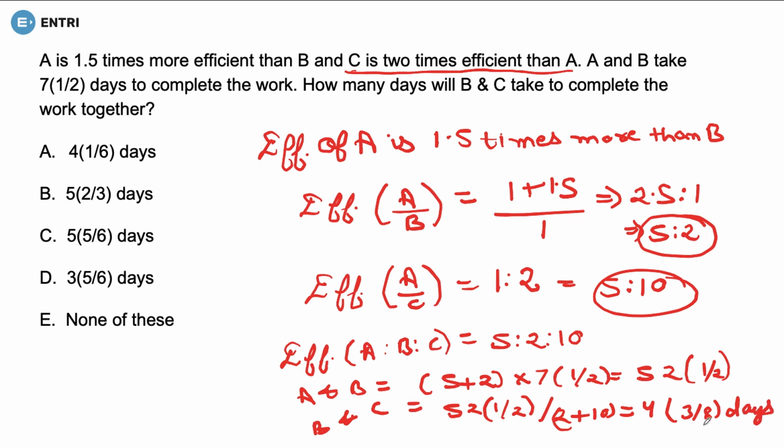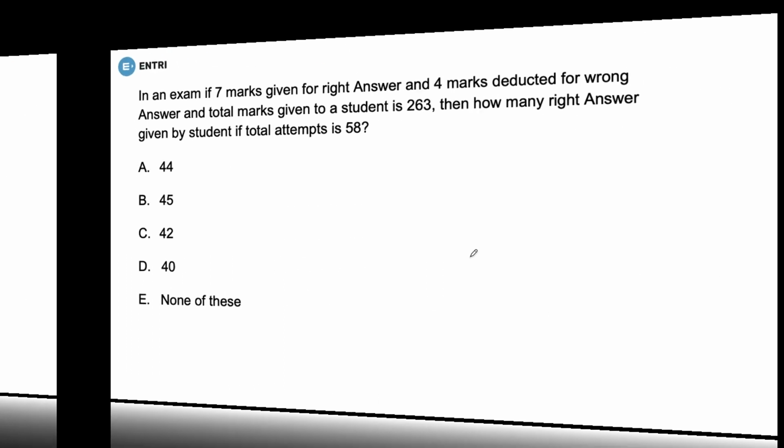So is there any option that is 4 3/8 days? No option is there. And hence, since 4 3/8 days is not there, option number E would be correct. Fine. Let's move on to the next question.